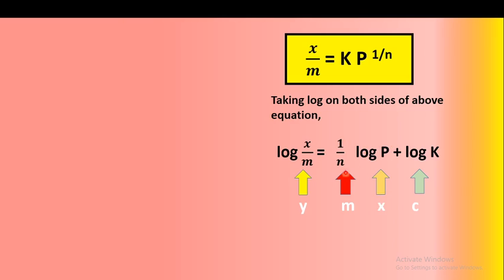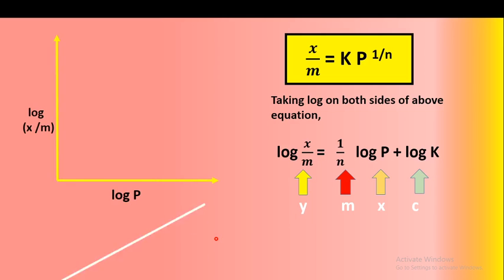If we plot log of x/m on the y-axis and log P on the x-axis, what do we get? The 1/n is the slope of a straight line, because y is equal to mx plus c is the equation of a straight line. Therefore, if we plot log of x/m versus log P, the slope of the straight line graph is 1/n, and c is the y-intercept, which is equal to log K. This is a straight line, but it is not passing through the origin because it has some intercept, which is equal to log K.